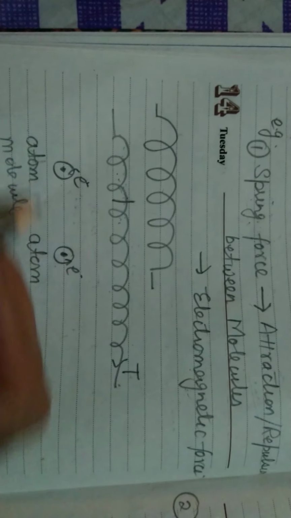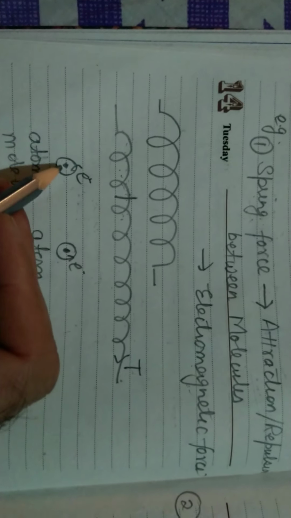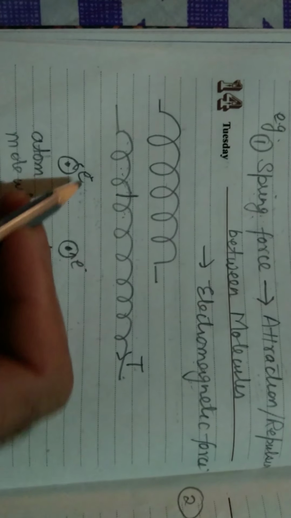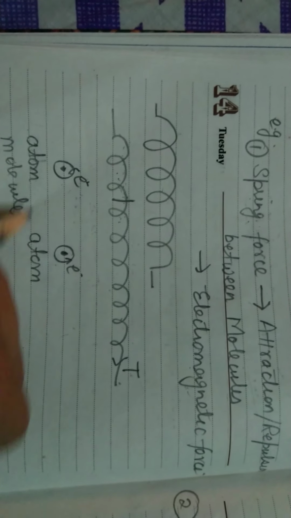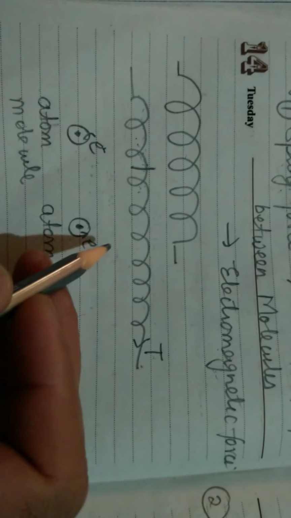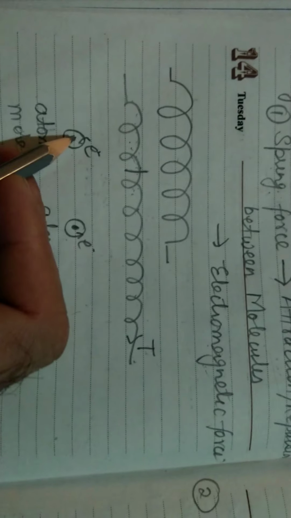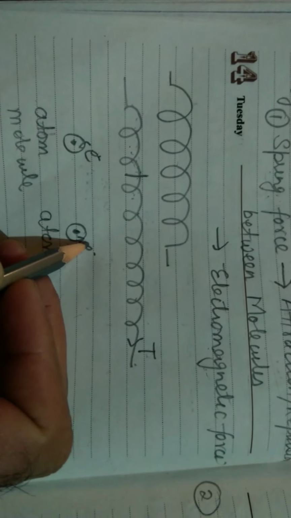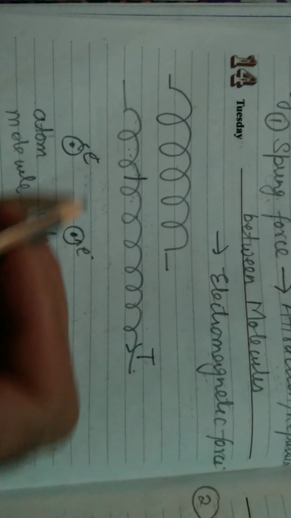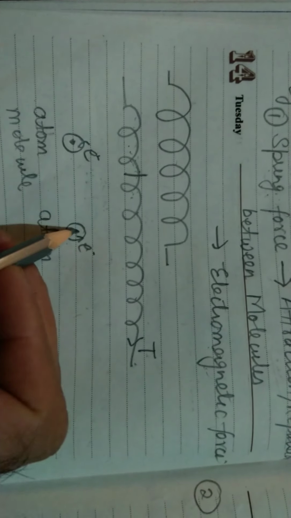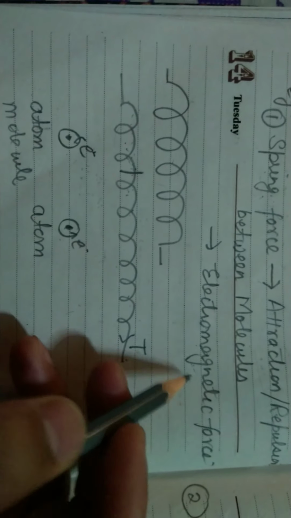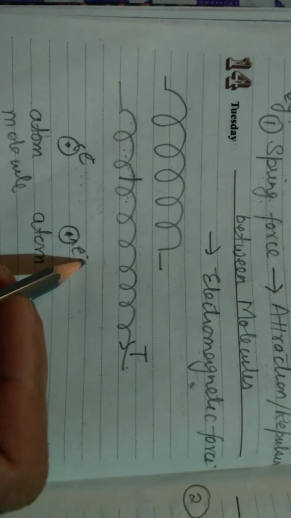Okay, so where is this attraction repulsion coming from? Here we have protons, here we have electrons. So the attraction repulsion between these atoms is because of the attraction repulsion between these protons and electrons. And the attraction repulsion between electrons and protons is the electromagnetic force. That is the force acting between these charges.